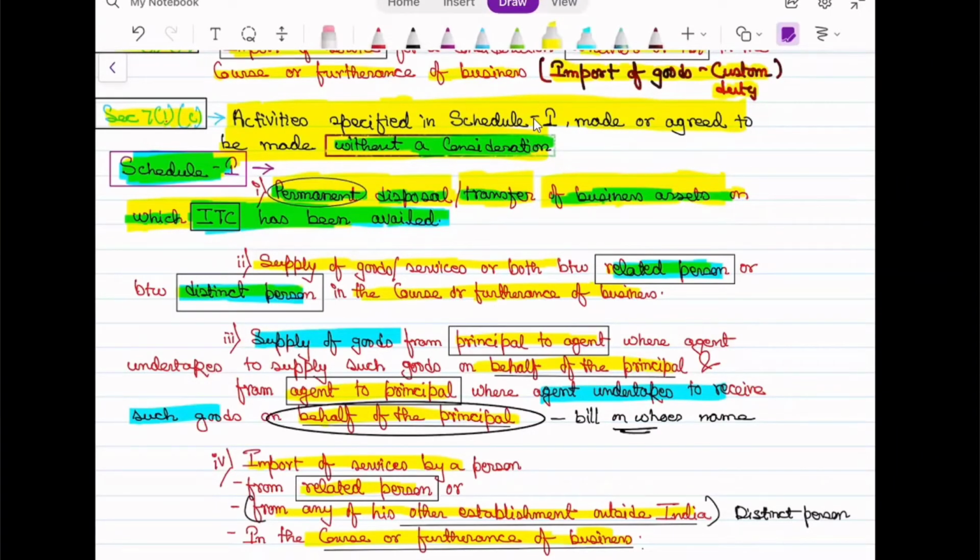Yeah. So now comes para 2, which says that supply of goods or services or both between related persons or between distinct persons in the course of furtherance of business is to be considered as supply and GST will be levied. So we have to see who are related persons and what distinct person means.